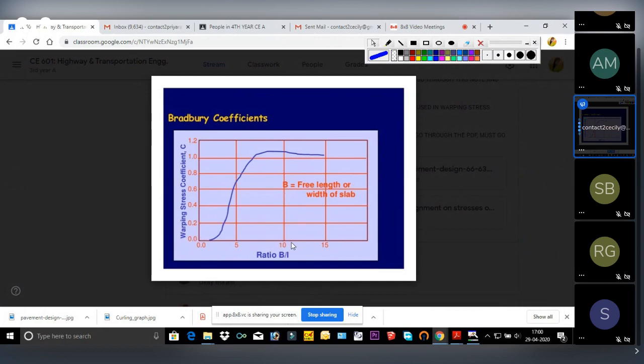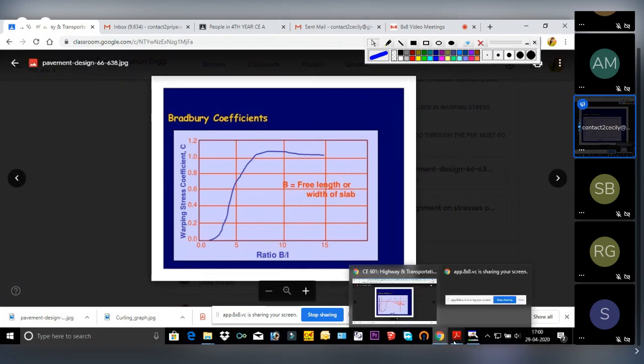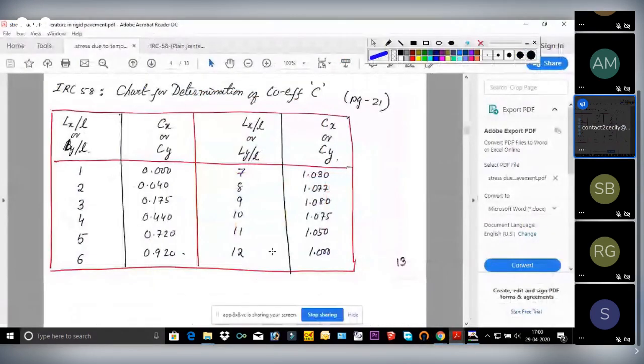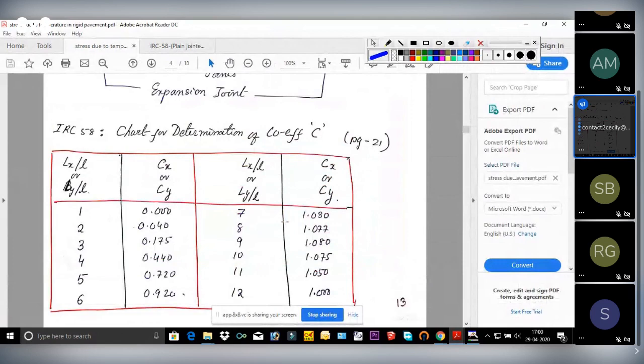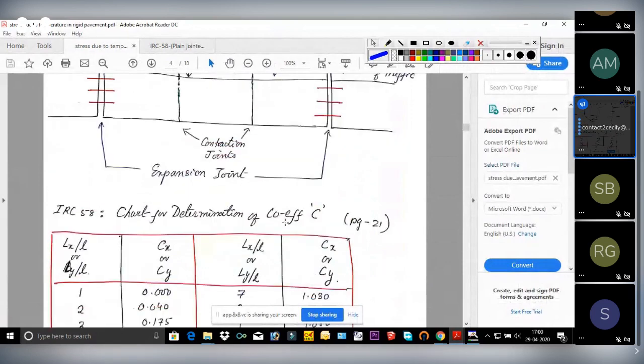Here we can find from 10 up to 15 from this curve. Above 12 also we can use this curve to determine the c value, whereas from the table we will get only up to 12. So this is how we can find cx and cy.